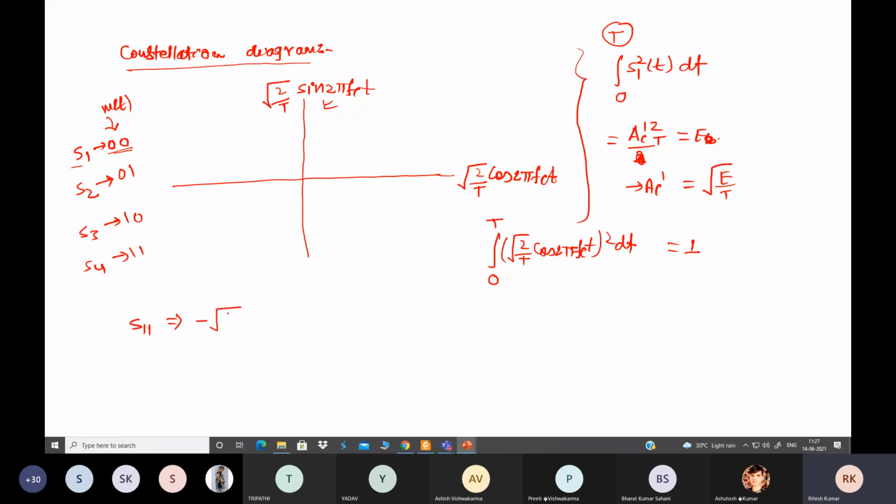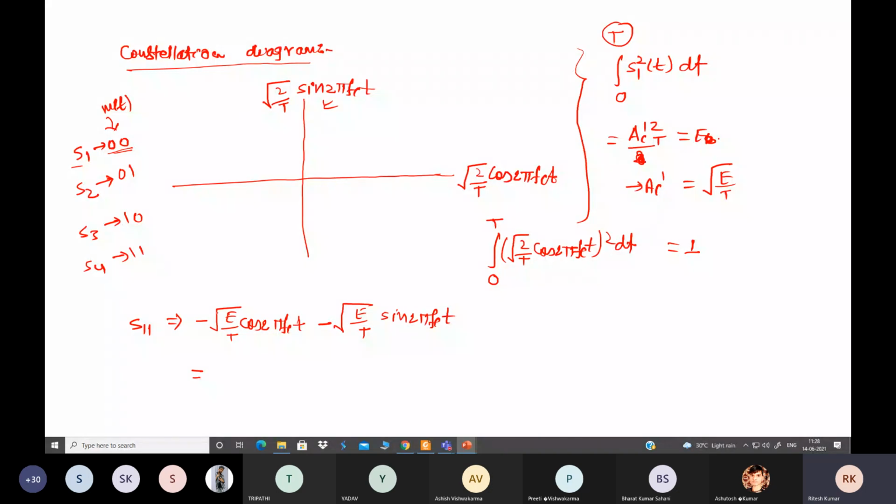Minus square root of E by T cos 2 pi f ct, minus square root of E by T sin 2 pi f ct. Okay, now what value do we have to consider? The coefficient of the normalized function. So what is the coefficient of the normalized function here? We can write it like this.